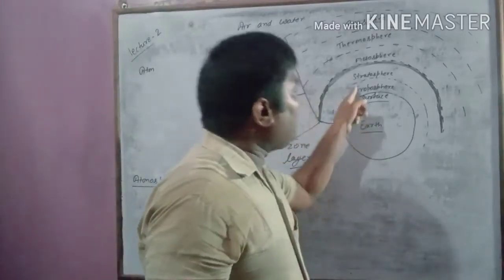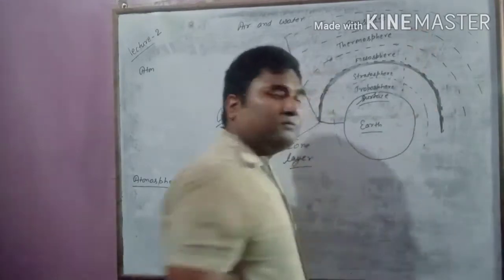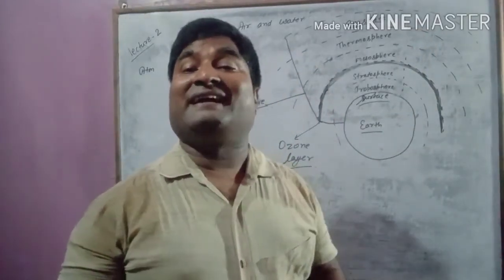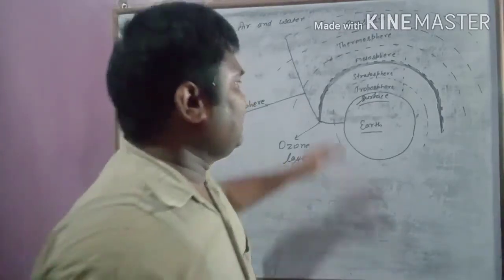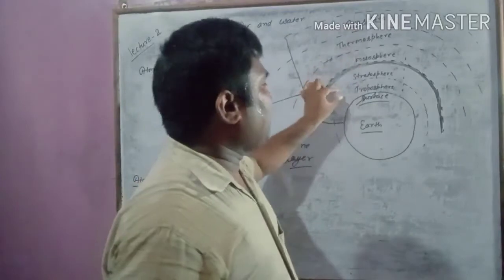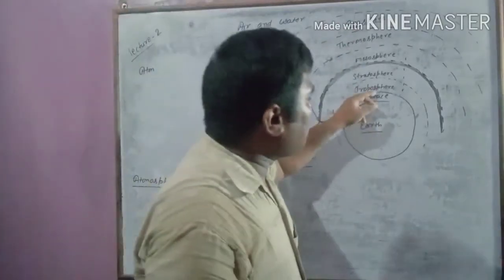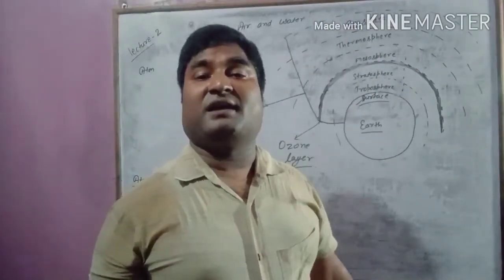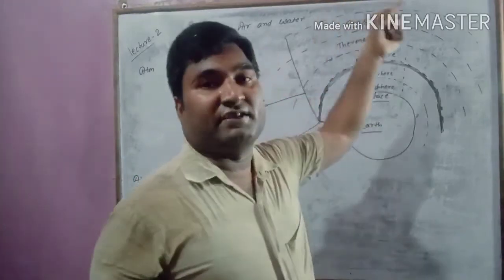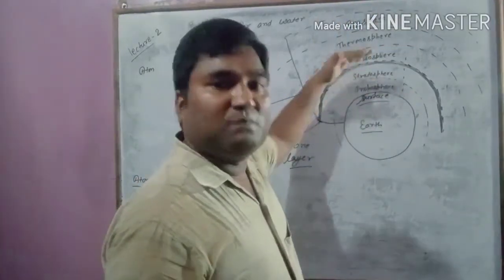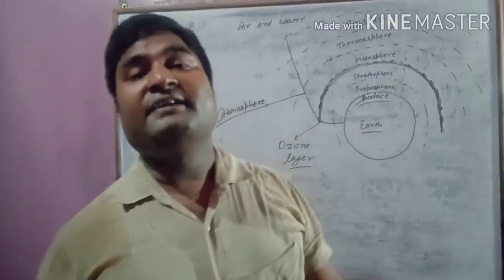As we go higher and higher from the earth's surface, the density, the amount of air, will decrease. जैसे जैसे हम ऊपर जाएंगे इस लेयर में हवा कम होता चला जाएगा. And this atmosphere extends about 800 kilometers from the earth's surface.